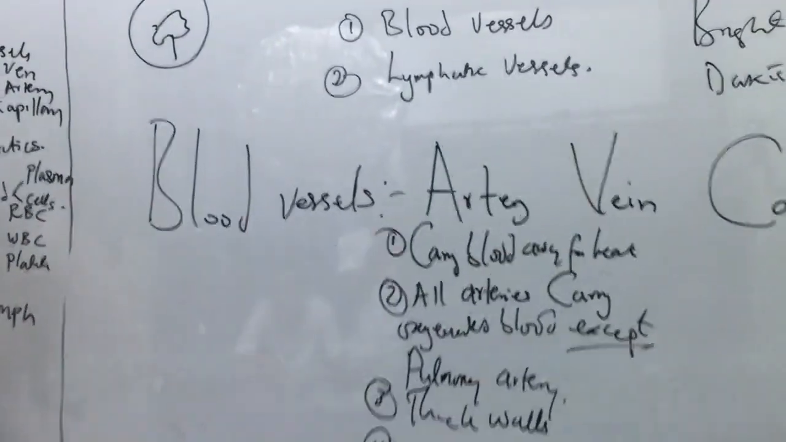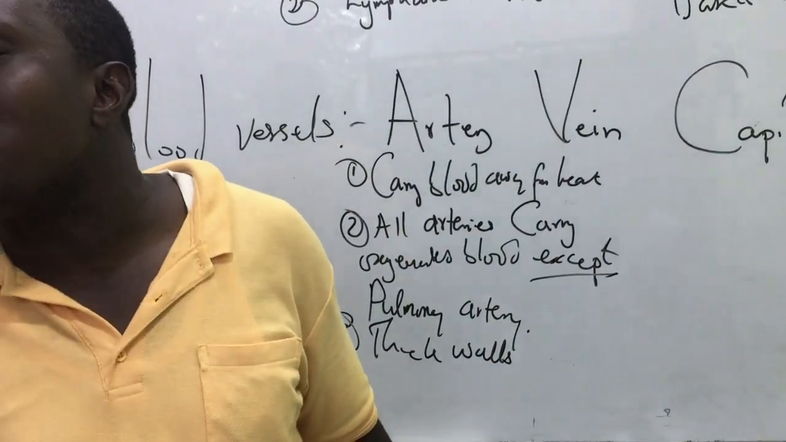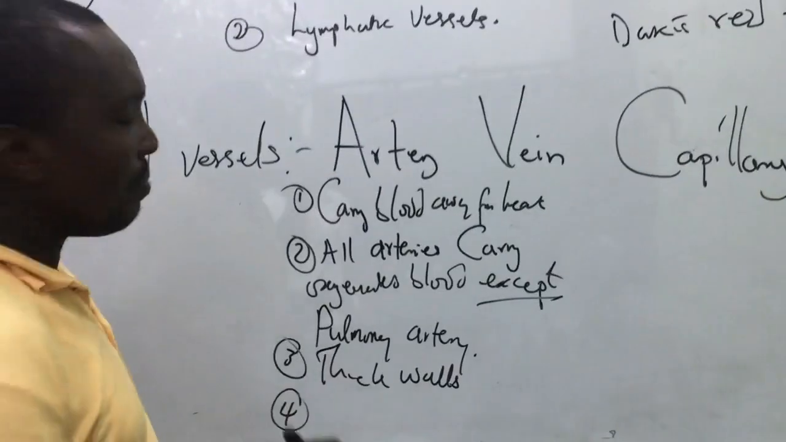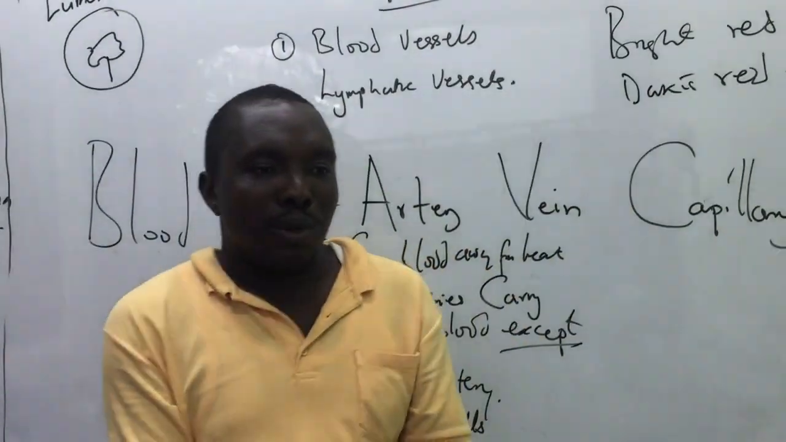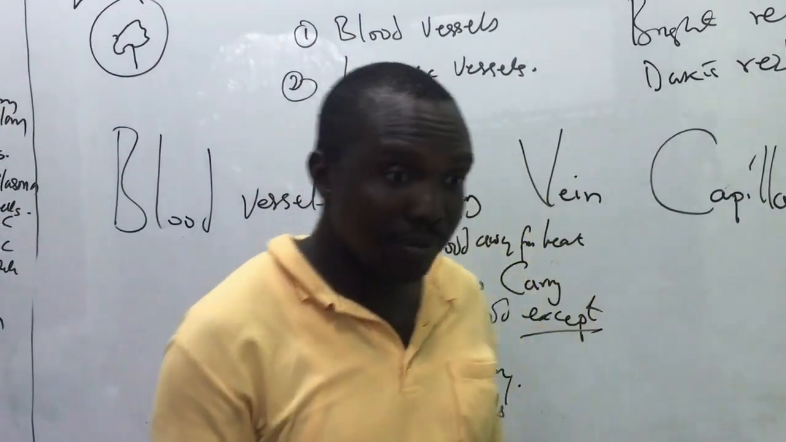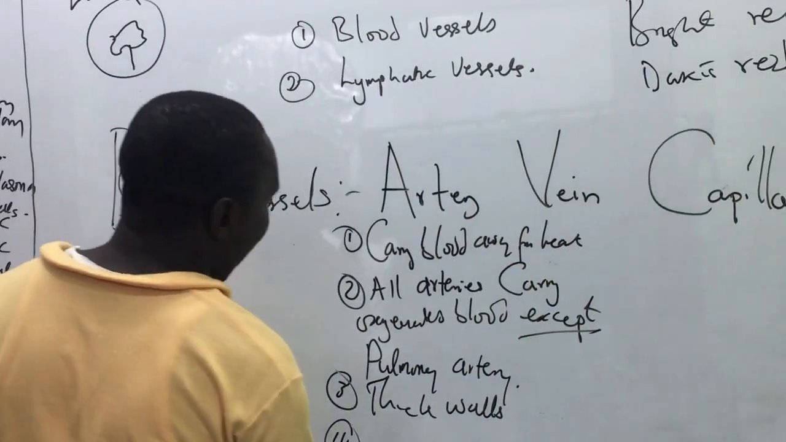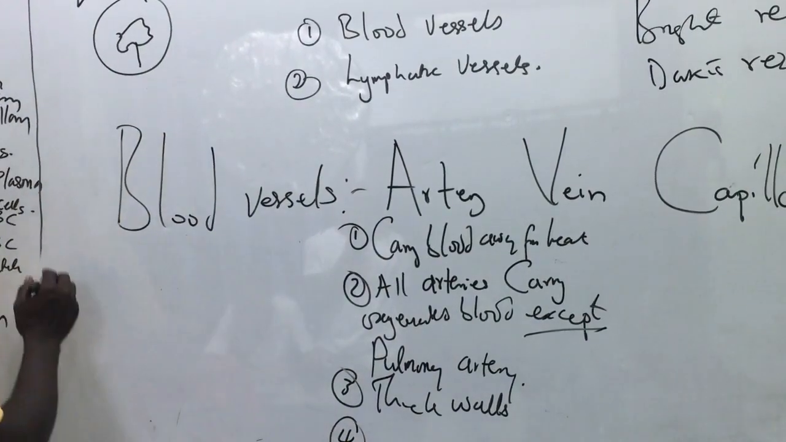I think these are the 4 sentences we can make with the arteries. Then another sentence we can make is that they are deep seated. They are mostly deep seated in the body. Like you cannot see any artery in your body. Nobody can just wake up and say this is where the artery is. They are deep seated. That's the 5th statement.